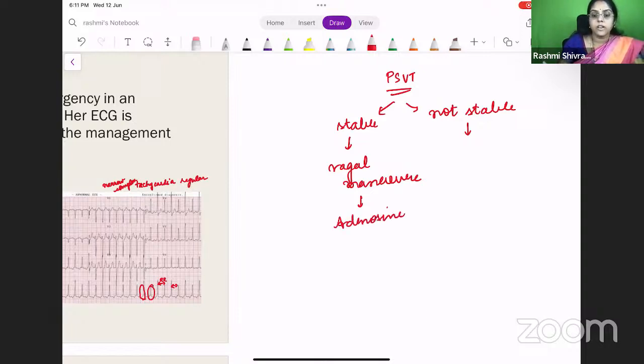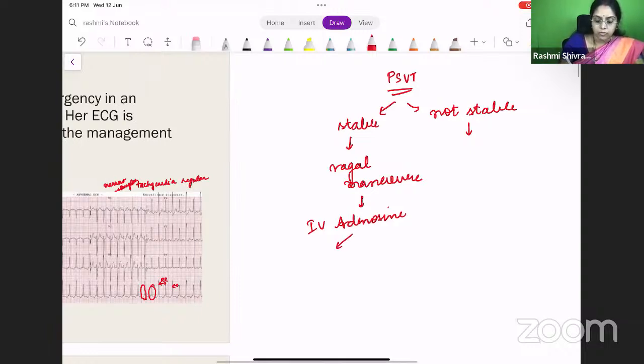We shall be giving adenosine, right? IV adenosine will be given to the patient. So if IV adenosine is not working, then you give a calcium channel blocker, either verapamil or diltiazem, right? We give verapamil or diltiazem, or in a few patients, you can give a beta blocker, right?